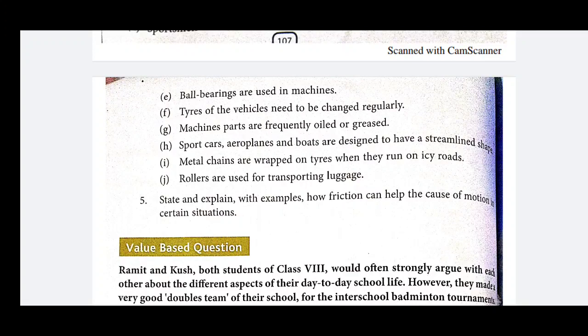After that, write the solution of each question. I suggest that you make a note, and write the question answers of all these questions.